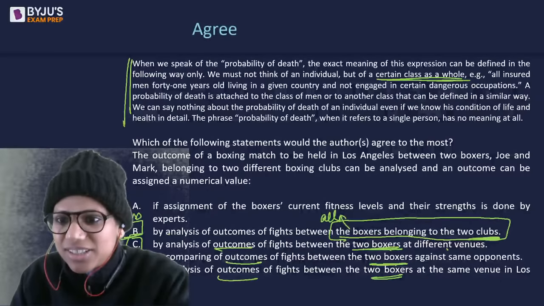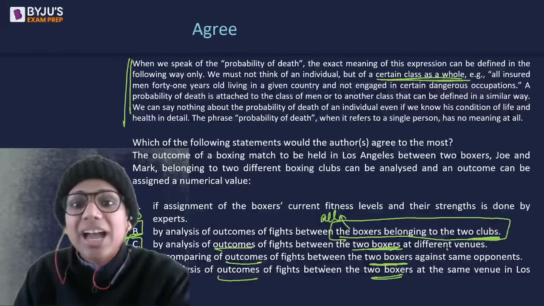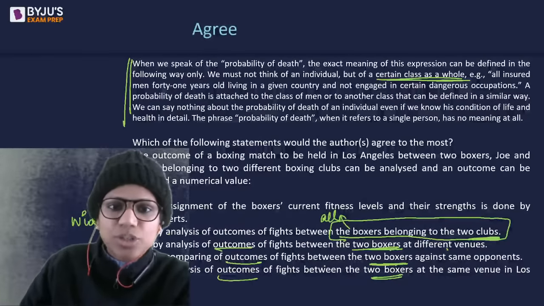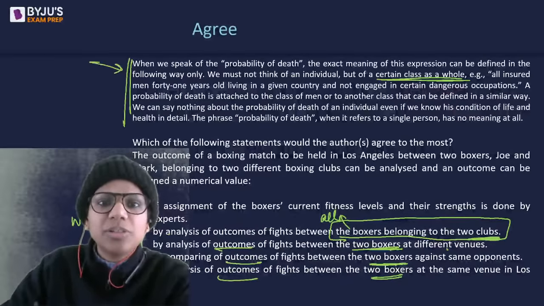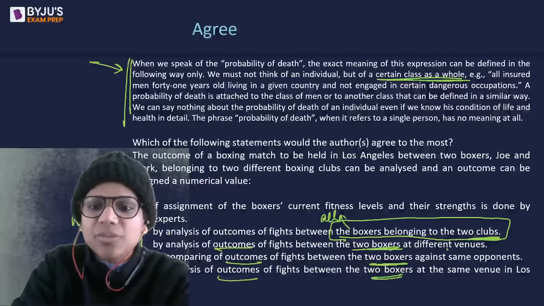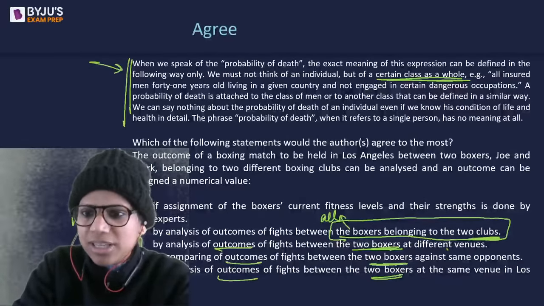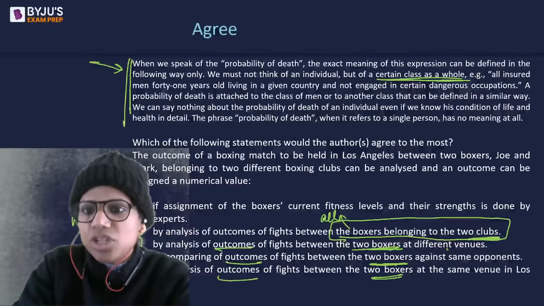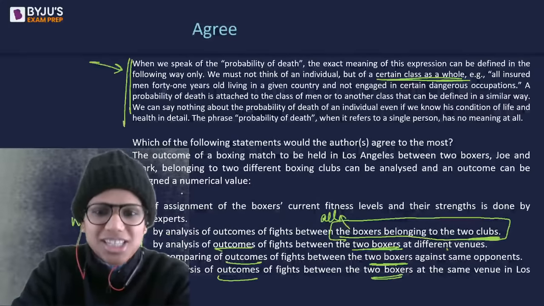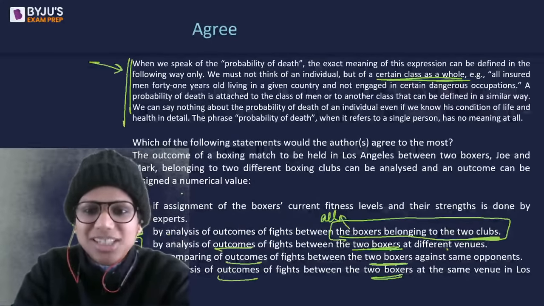All right. Harsh, we have to stick to the viewpoint of the author. That's what I'm saying. His viewpoint is that probability is something that is defined in terms of a class. So I have to stick to that. Okay? We have to stick to the viewpoint. In case I said the opposite, that must have been a mistake.